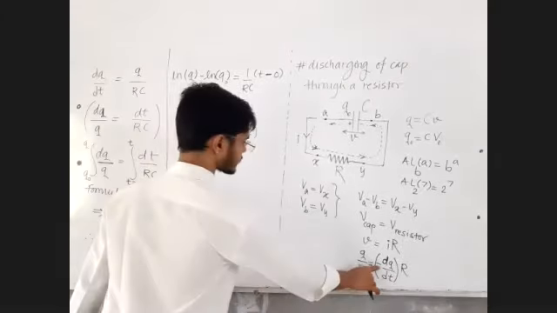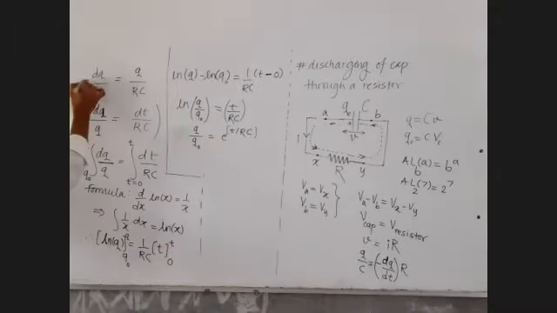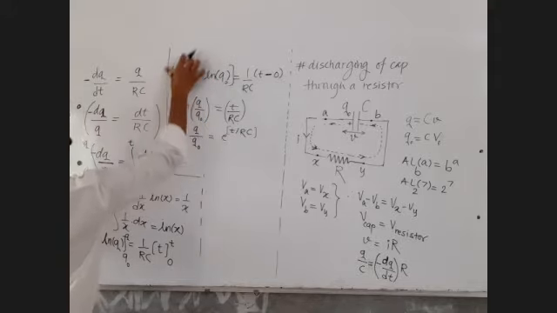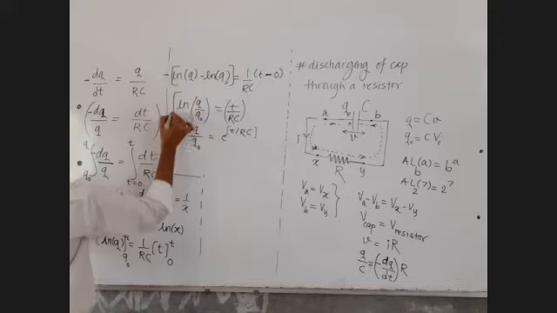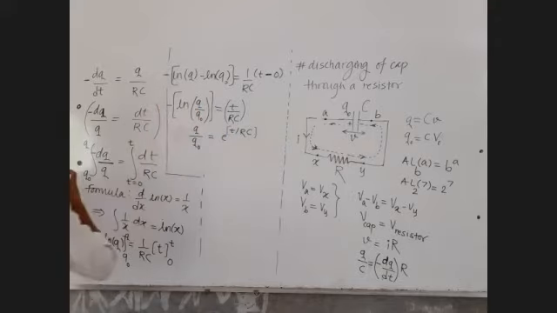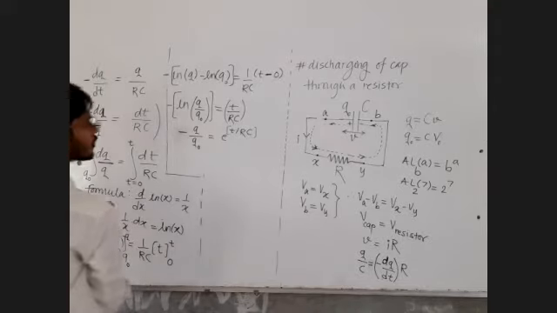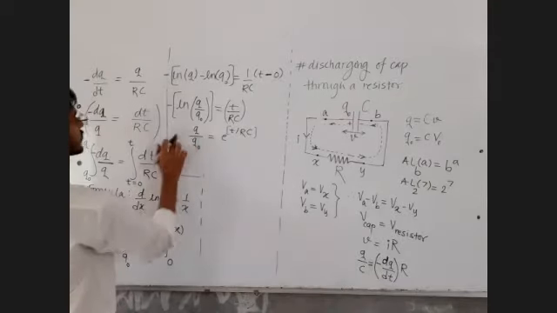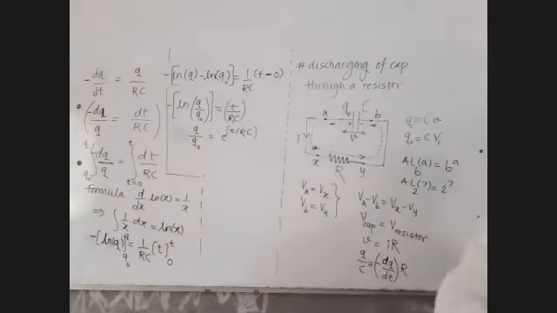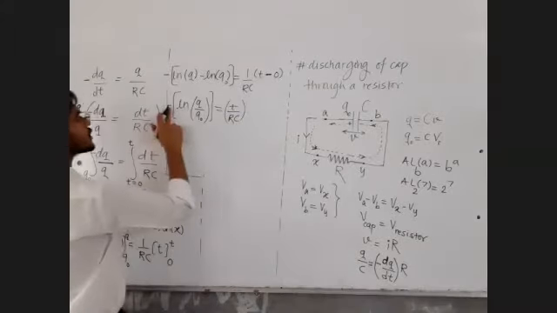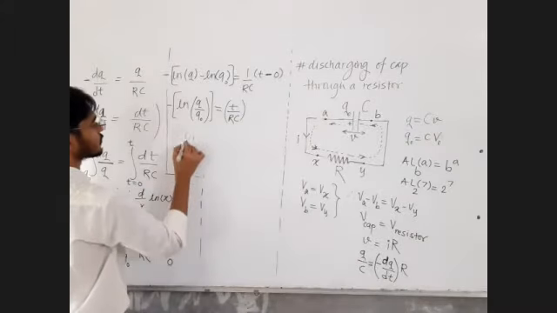Fine. So this minus sign, minus dq by dt, shall carry here, in the bracket, shall carry here. All right. Now what to do? No, no, no. We cannot do it like this. We cannot take antilog directly here. What we have to do is this. We have to put this minus sign on the right hand side. Do it along with me.